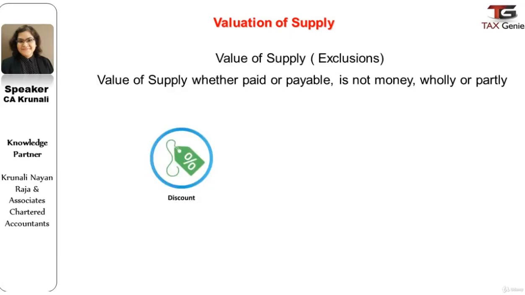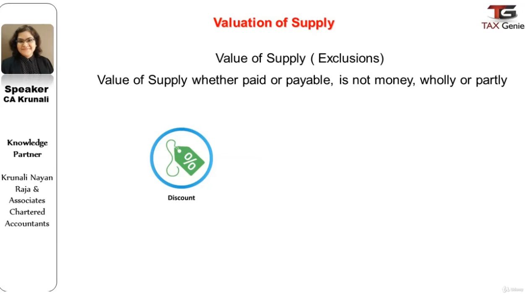While we discussed what are the elements that need to be included in the value of supply, we now move on to discuss what are the elements which need to be excluded from the value of supply. So the first and foremost thing that needs to be excluded is the value of discount given before or at the time of supply if such discount is mentioned on the invoice.